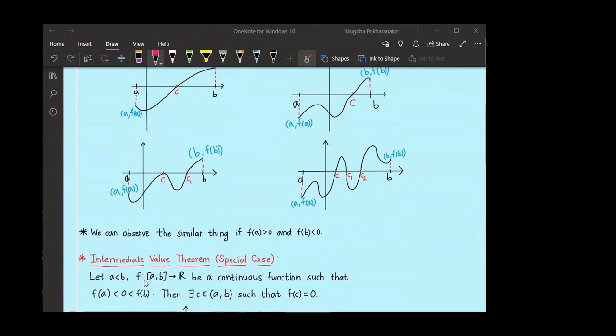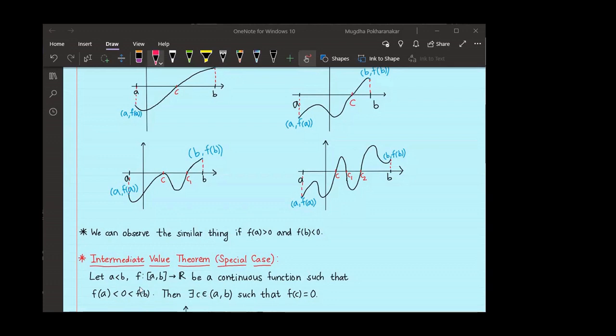What do I mean by function is continuous on closed interval [a, b]? It is continuous at every point of closed interval [a, b]. And which property does it have? That f of a is negative and f of b is positive. Then what is my claim? There exists c in closed interval [a, b] such that f of c is equal to 0.